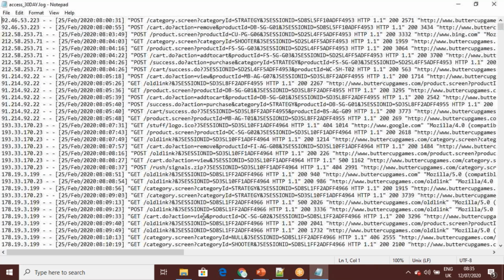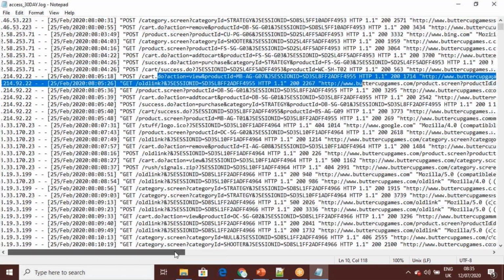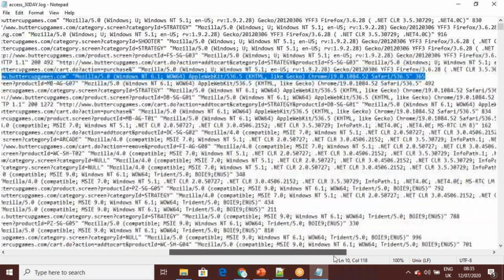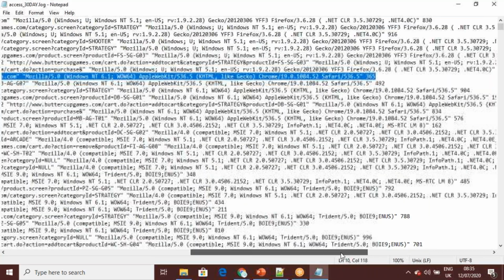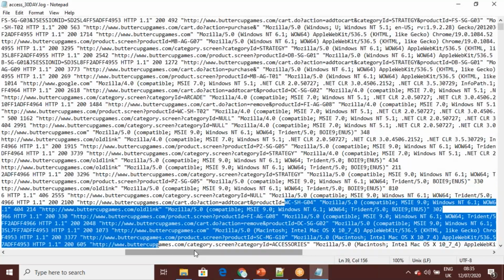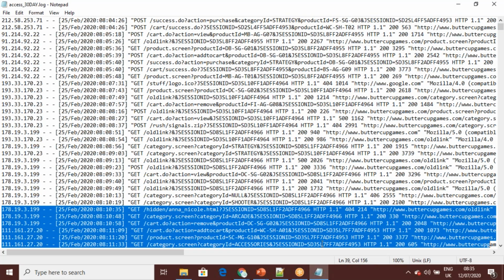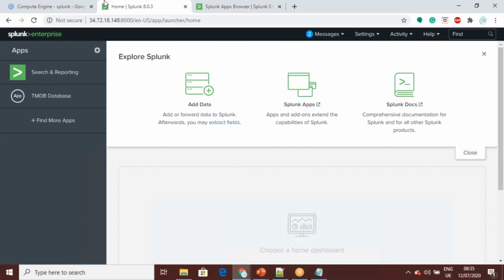By looking at it, you can see it's very machine readable. It's readable, but from this log it's very difficult to understand what's going on in the system. Now I'll try to load it and see.